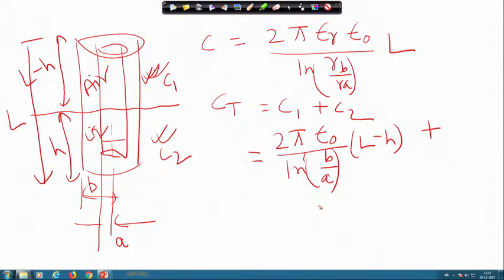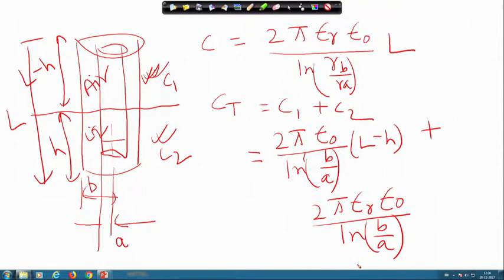So, C 2 will be 2 pi epsilon r, which is the dielectric constant for the liquid whose level I am measuring, epsilon 0 for free space, divided by ln b by a, and this multiplied by h, where the length is h.